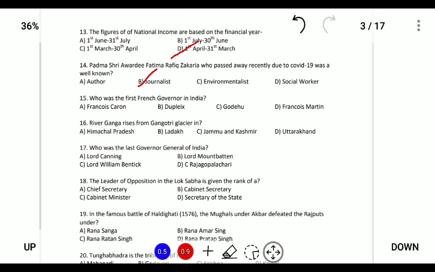Next, who was the first governor of India? The first governor of India was Francois Caron. One side note is that the French were the last European power to come to India.